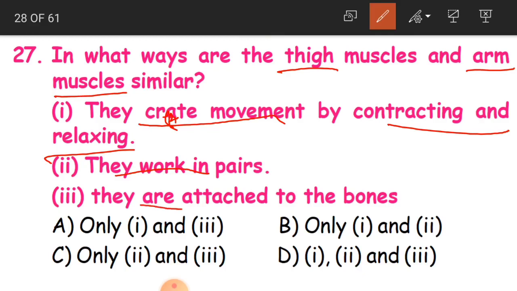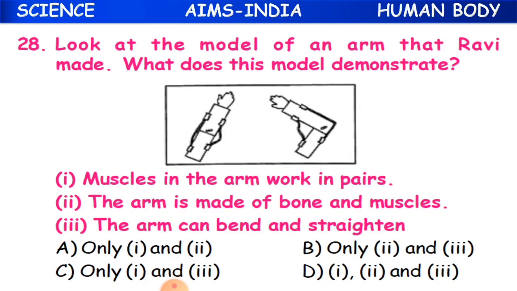Third one is they are attached to the bones. So in this question, all the three options are correct, 1, 2 and 3. Where you have it in the D option, that thigh and arm muscles both create movement by contracting and relaxing. They work in pairs and they are attached to the bones.